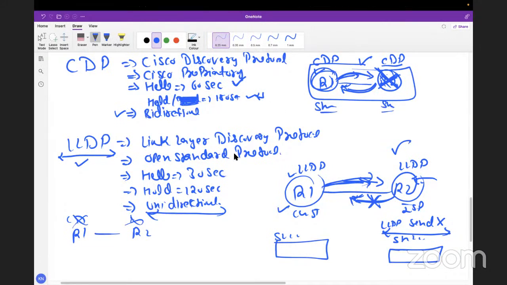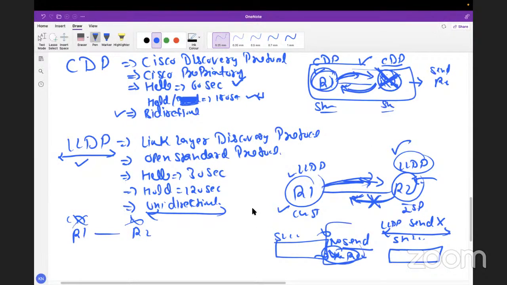Question: if we disable LLDP on one neighbor, it can listen to the sender but it cannot send? Yes. The reason is that CDP does not allow us to control send or receive behavior, but LLDP does. We have two different commands: a send command and a receive command. If I say no to receive, it will keep sending. If I say no to send and yes to receive, it will keep receiving and never send. We don't have that control in CDP.